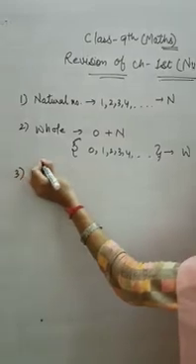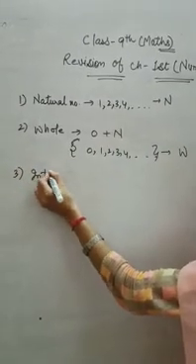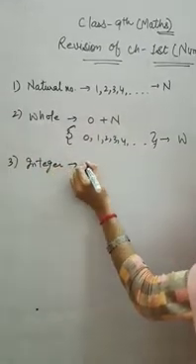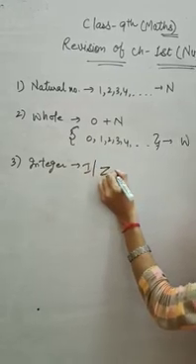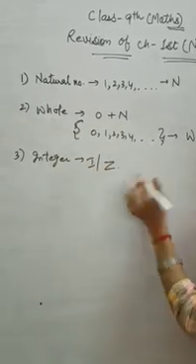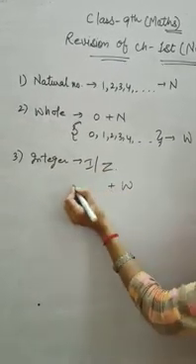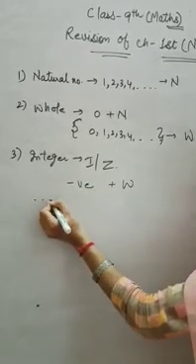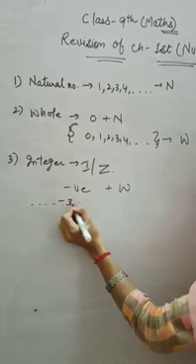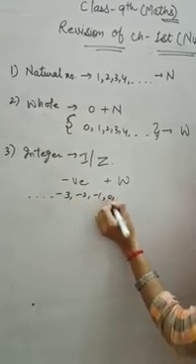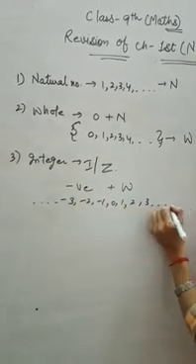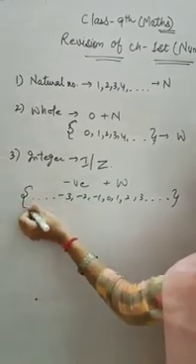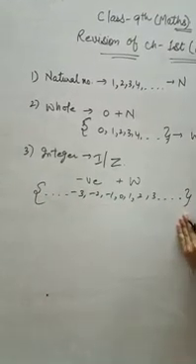Next are integers. Integers are denoted by capital I or capital Z. They are all the whole numbers, and there are some negative numbers also. All the negative numbers on the left hand side: -3, -2, -1, 0, 1, 2, 3 and so on. Numbers of this type are called integers.